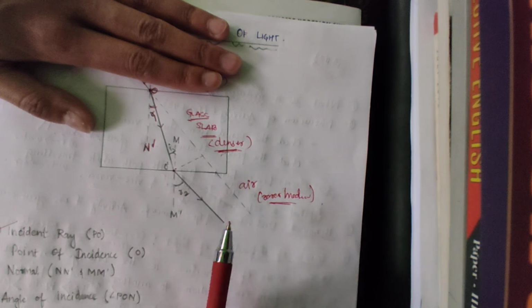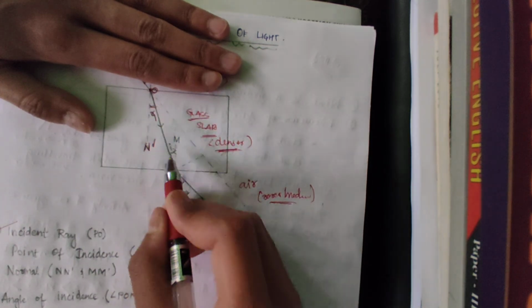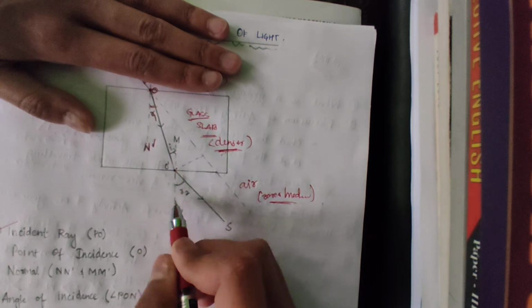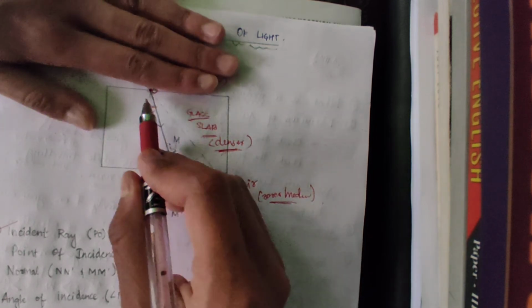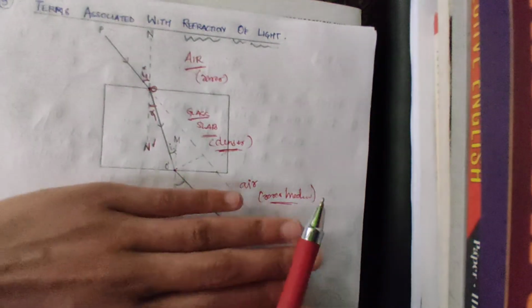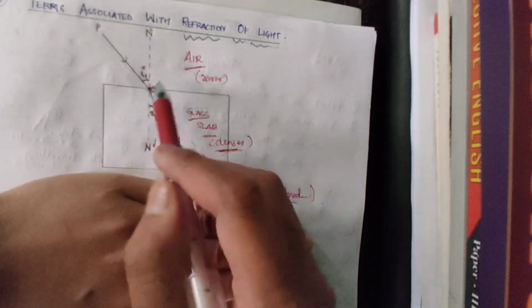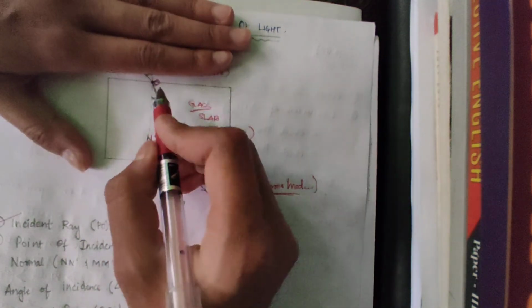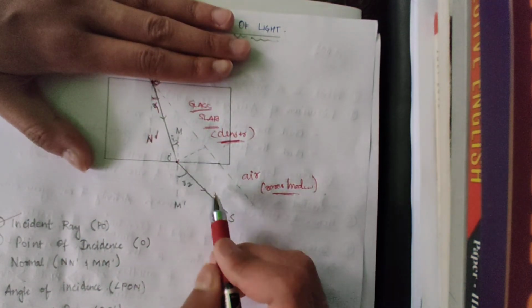So as per the rules, what happened? When a ray of light comes, you draw the normal again. Here my normal is denoted with M. When you cover this lower part, this is the incident ray and this is the reflected ray. However, when you cover the upper part, this becomes the incident ray and this becomes the reflected ray.